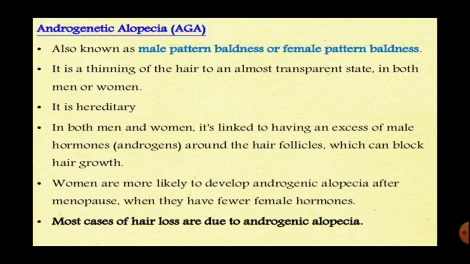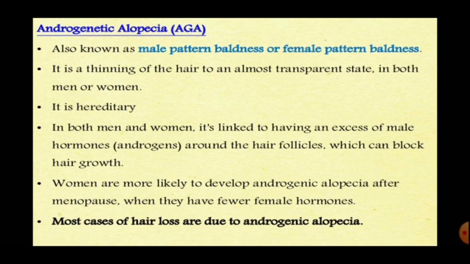Next is androgenic alopecia. In this name, androgenic refers to androgens, the male hormones. The alopecia is caused by the androgens, that's why it is called androgenic alopecia. It is also known as male pattern baldness or female pattern baldness.